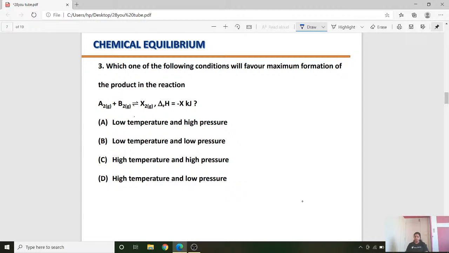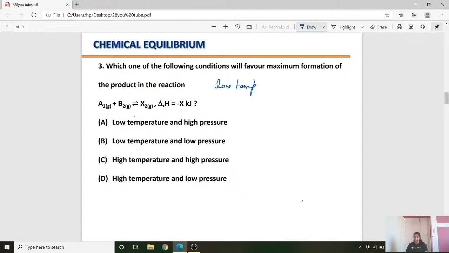In this reaction, product formation is associated with release of energy. When X2 is formed, energy is released, given out. It is an exothermic reaction. Therefore, if you keep the temperature low, student, the system wants to increase the temperature.